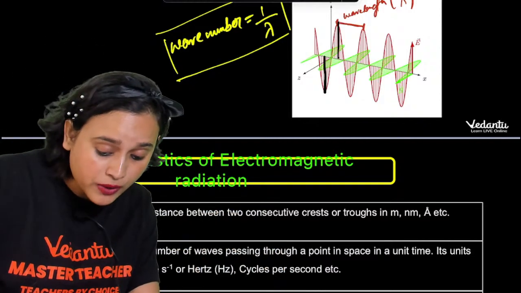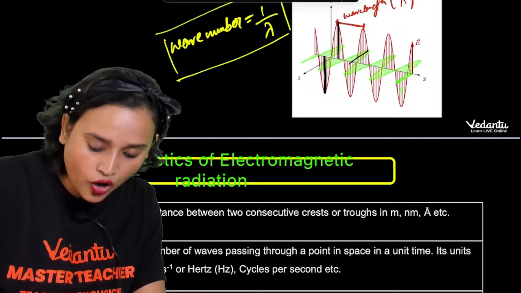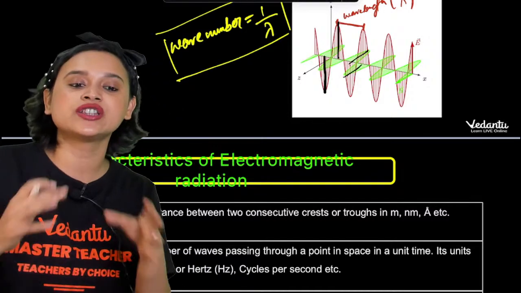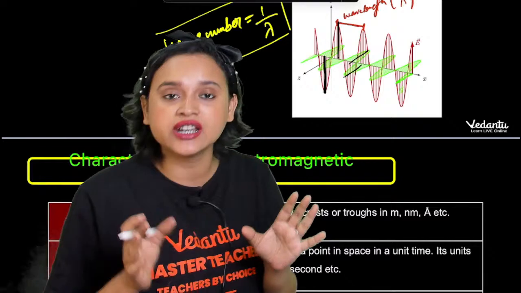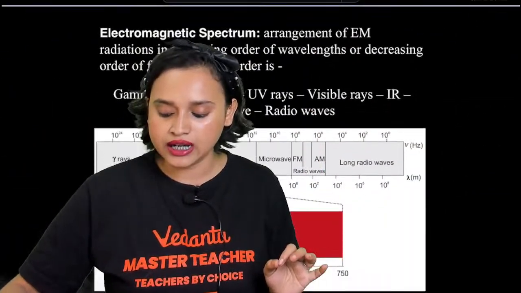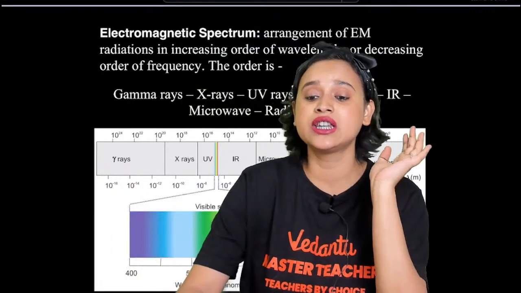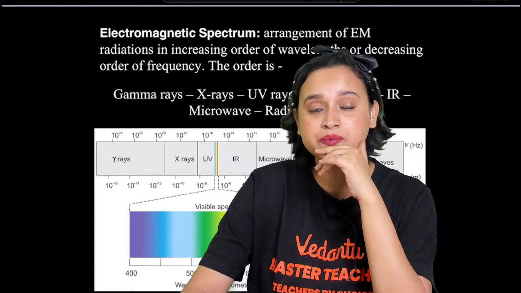It can also be found for the green wave like this, or like this. These black marks that I have mentioned here are your amplitude, everybody. Are we clear, guys? Till here is everything clear?